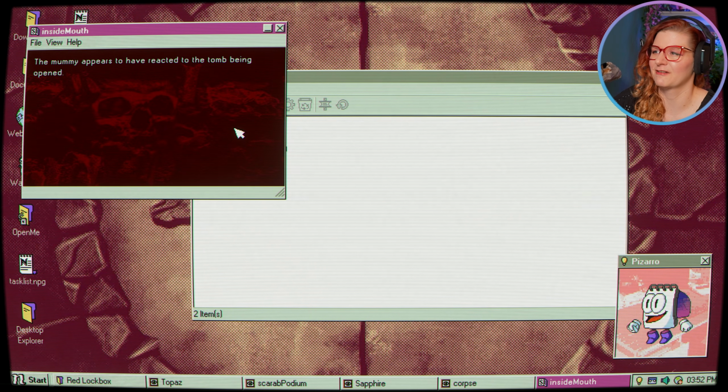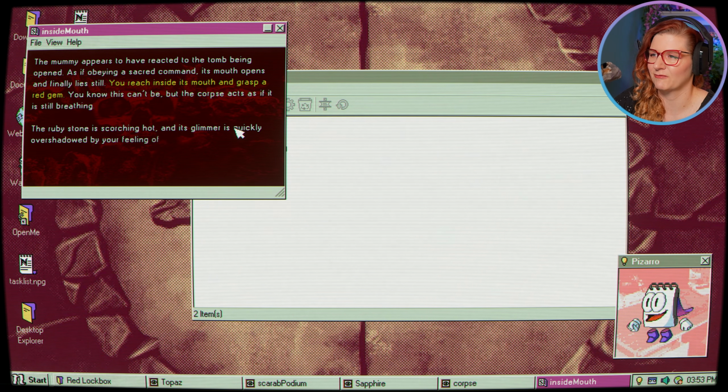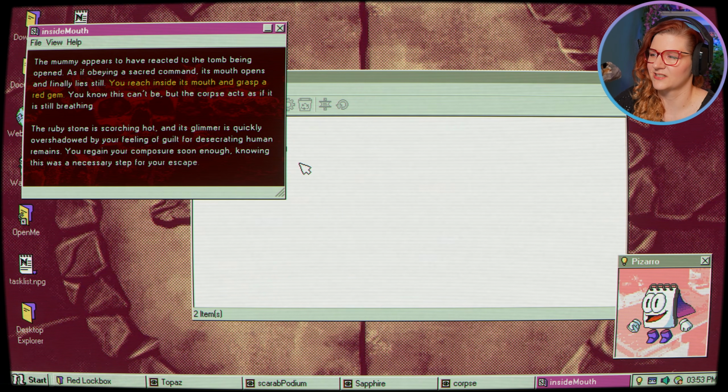The mummy appears to have reacted to the tomb being opened, as if obeying a sacred command. Its mouth opens and finally lies still. You reach inside its mouth and grasp a red gem. You know this can't be, but the corpse acts as if it's still breathing. The ruby stone is scorching hot, and its glimmer is quickly overshadowed by your feeling of guilt for desecrating human remains. You regain your composure soon enough, knowing this was a necessary step for your escape.